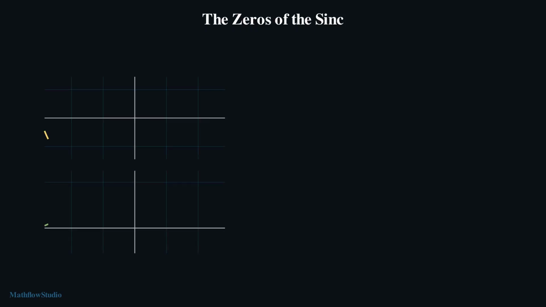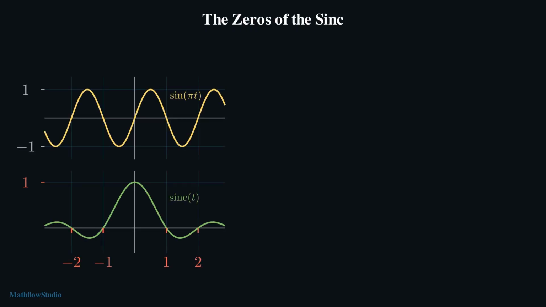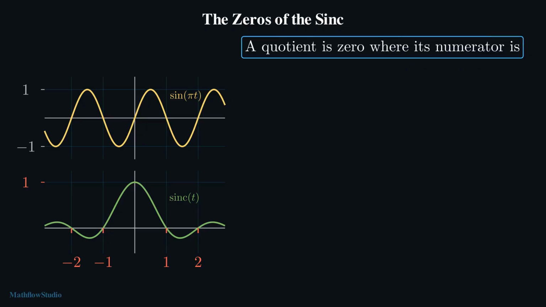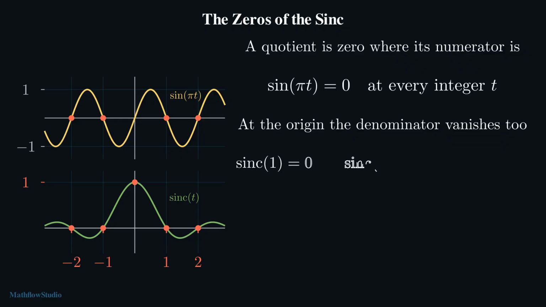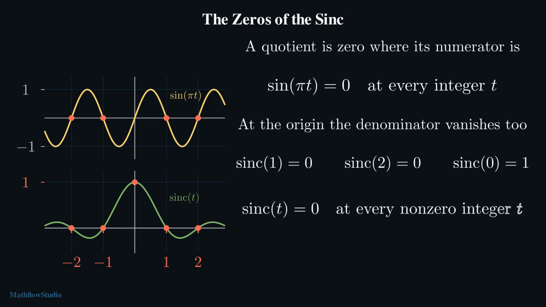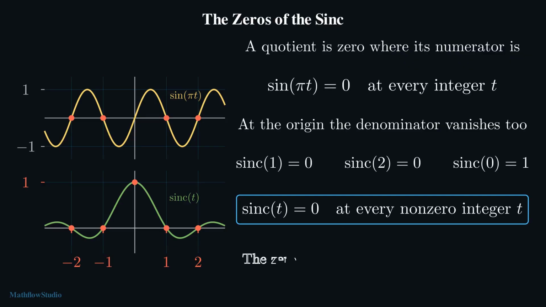The numerator of the sinc is drawn above the sinc itself. A quotient is 0 wherever its numerator is 0 and its denominator is not 0. The sine of pi times the time is 0 at every integer. At the origin, the denominator is 0 as well, so that one instant is different. The sinc is 0 at the instant 1 and at the instant 2, and it is 1 at the origin. Every integer other than the origin is a 0 of the sinc. The zeros of the sinc are exactly the non-zero integers.